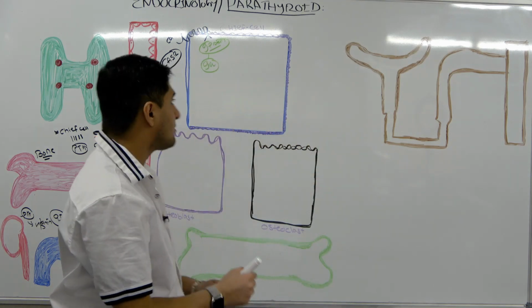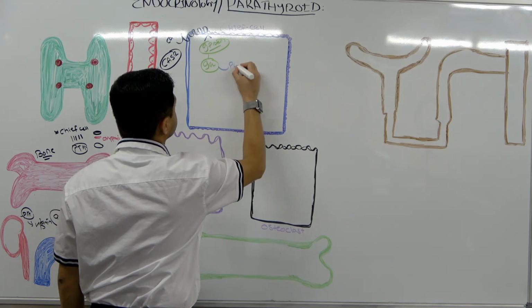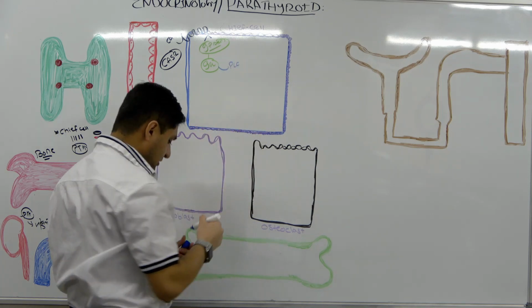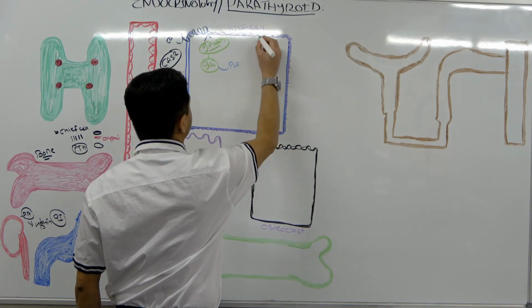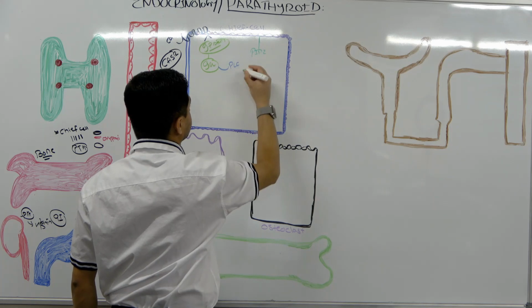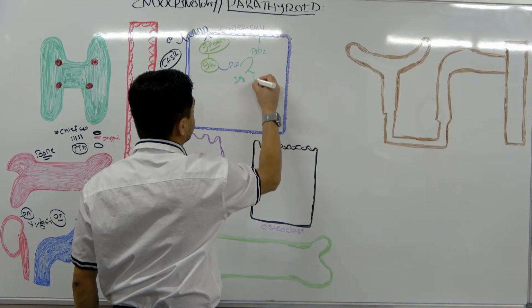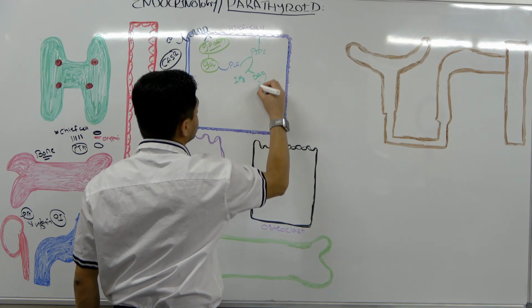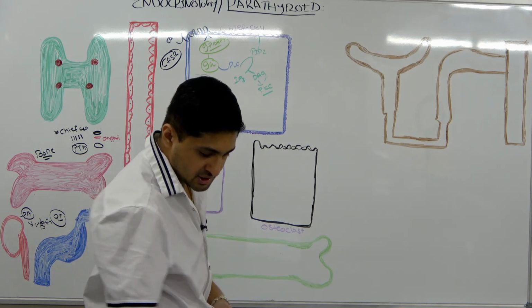The activation of phospholipase C is going to happen. You guys know phospholipase is important here. What is hanging down here? Your PIP2, and phospholipase C works on it and breaks it down into IP3 and DAG. And this DAG will further activate your protein kinase C. That's what's going to happen.